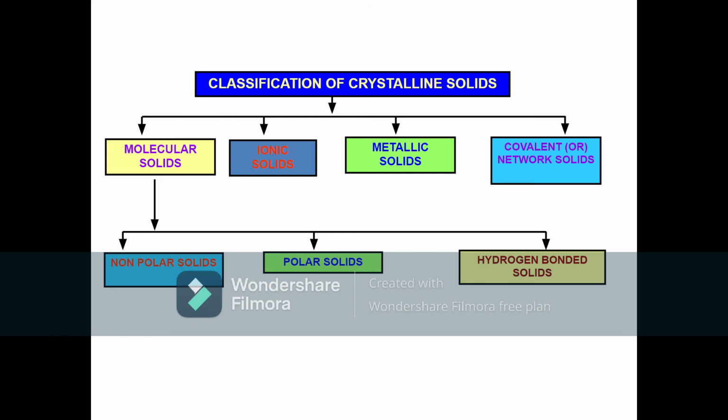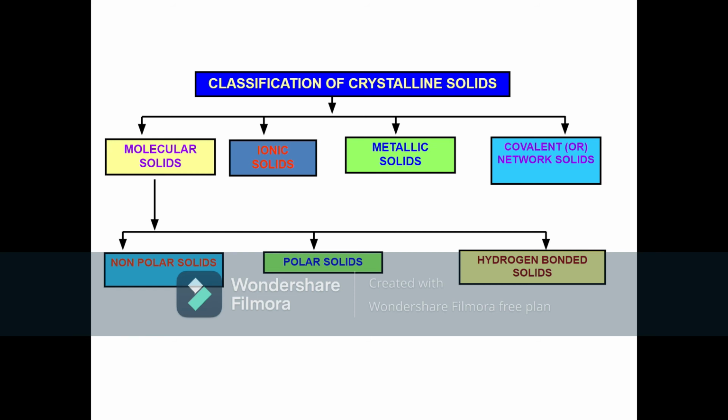Metallic solids are good conductors in the solid as well as in the molten state. Whereas covalent solids are insulators. They do not conduct electricity, but there is an exception, graphite. Graphite is a good conductor of electricity.